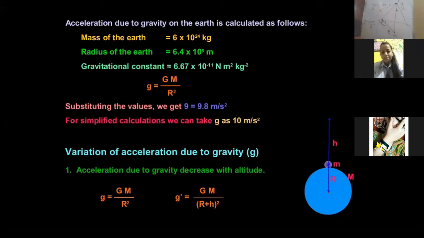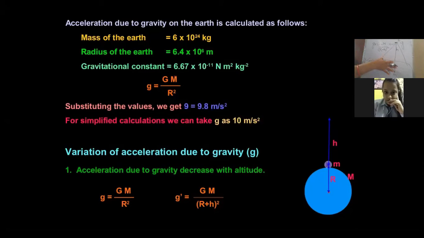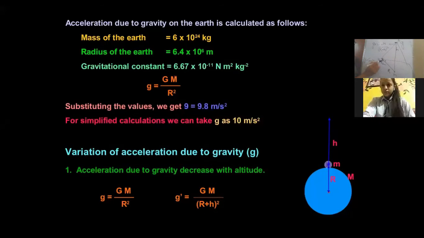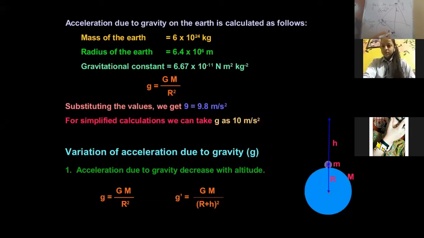Now, what is the distance? The distance is not only the radius; it is the radius plus this height, so I can write (r + h) whole square. Because the distance between the person standing here, that is Ram, and the center of the earth was r, since he is standing on the surface of the earth.